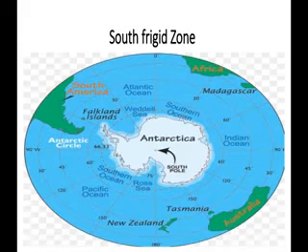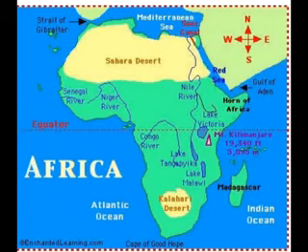So Antarctica is in the southern part of the hemisphere, in the south frigid zone. In the African continent, Mount Kilimanjaro lies just 200 miles south of the equator.